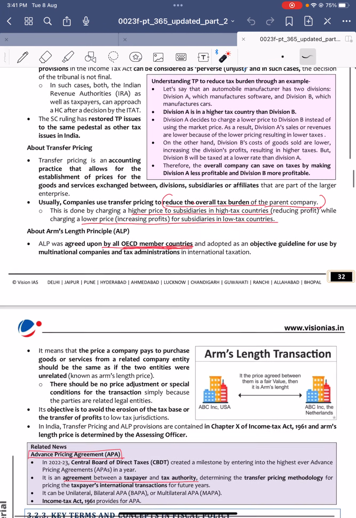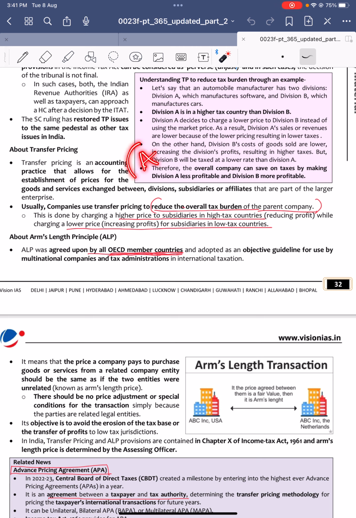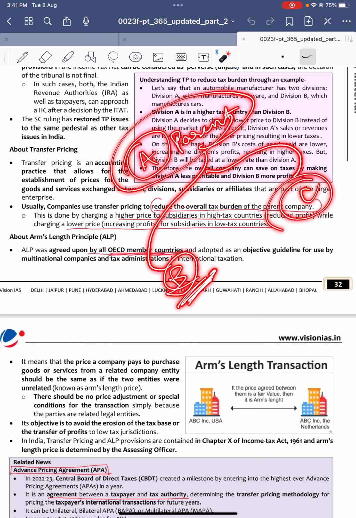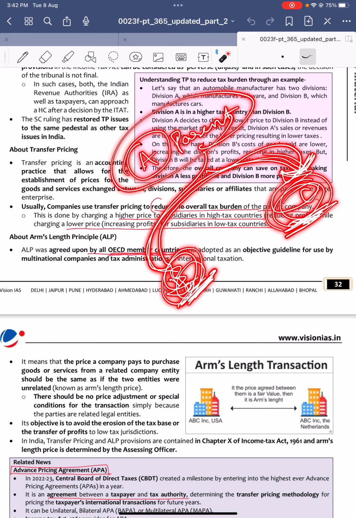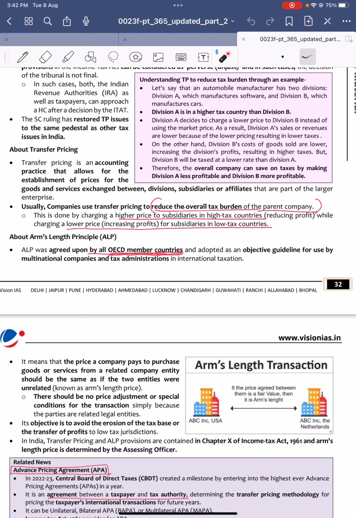And next one is transfer pricing. Transfer pricing is nothing but reducing the tax burden of a parent company. For example, there is a company A, a parent company present in some other country, and it has subsidiaries B and C. If in country B there are more taxes, and in country C the tax rates are very low, then the company will transfer most of its profits to C, and thereby the tax burden shifts from one country to another. This is nothing but transfer pricing.